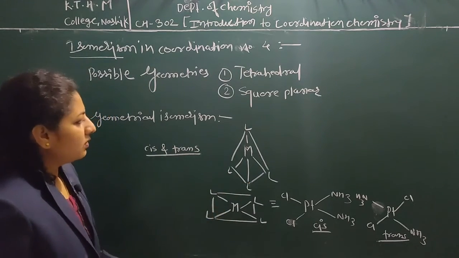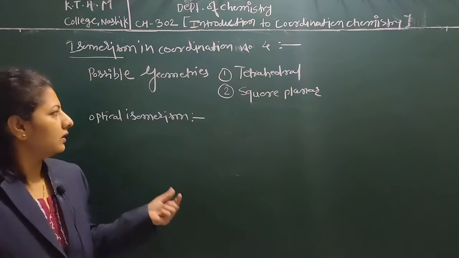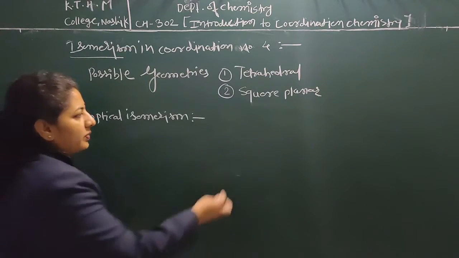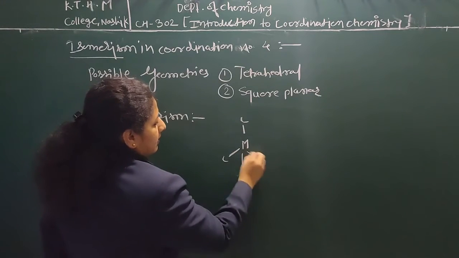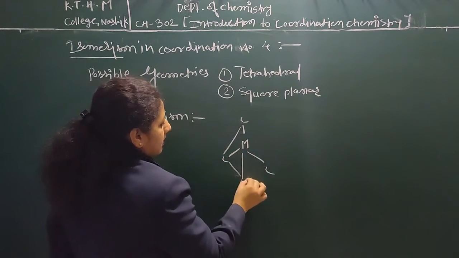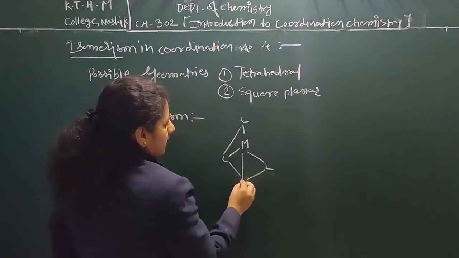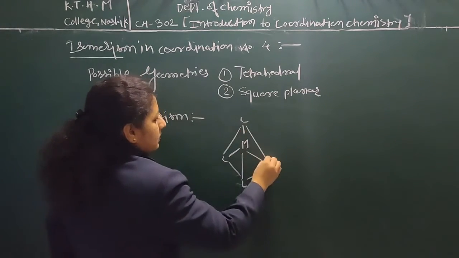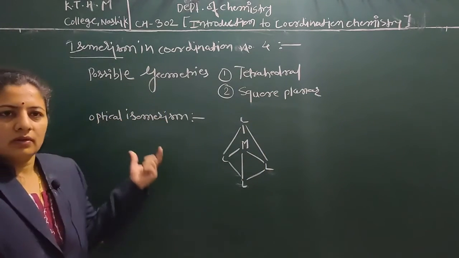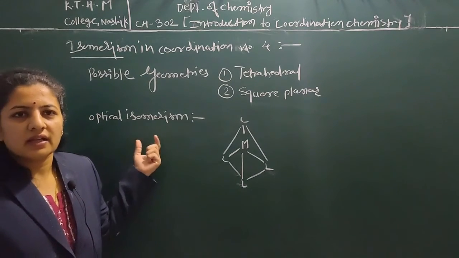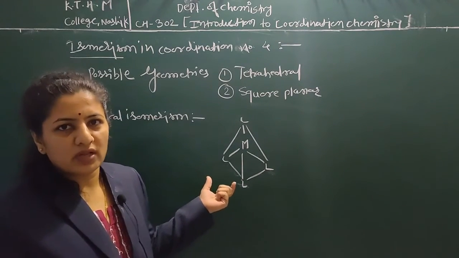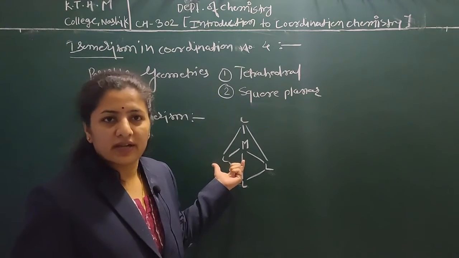Now what is optical isomerism? In optical isomerism in tetrahedral arrangement, the condition is that the complex can rotate the plane of plane polarized light, either clockwise or anti-clockwise.